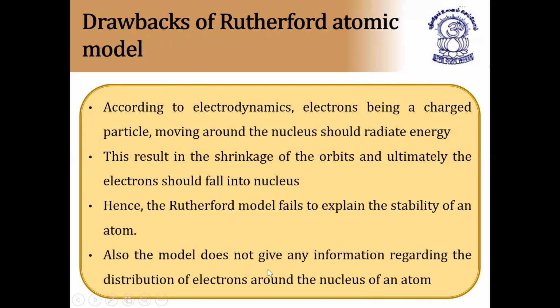Also, the model does not give any information regarding the distribution of electrons around the nucleus of an atom. They are revolving around the nucleus in fixed orbits, but fixed orbit also he didn't say, he just said only orbits, like planets revolve around the sun. Up to here, they will ask only statement-based questions, because there are no numericals, it is all theory. So this is called Rutherford's atomic model drawback.